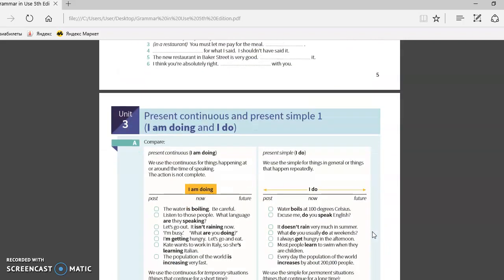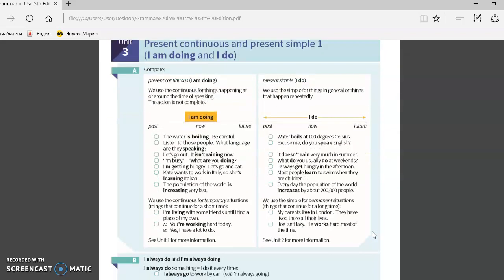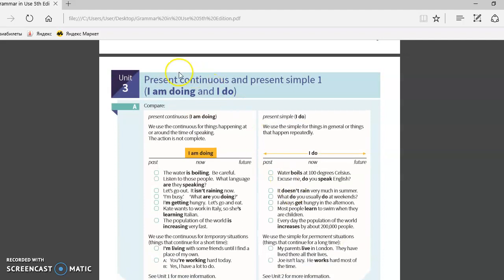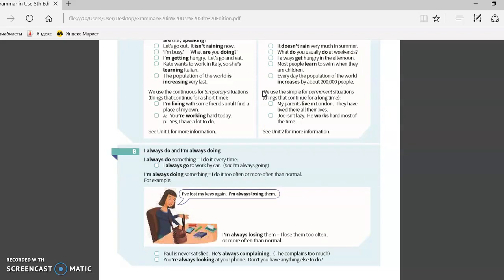Also, guys, let's continue our lesson. In unit 3, we must compare the present continuous and the present simple. What differences can you mention? Okay, guys, we use the present continuous, I'm doing, for things happening at or around the time of speaking. The action is not complete. I'm doing it at the moment. Also, we use the continuous for temporary situations, things that continue for a short time.